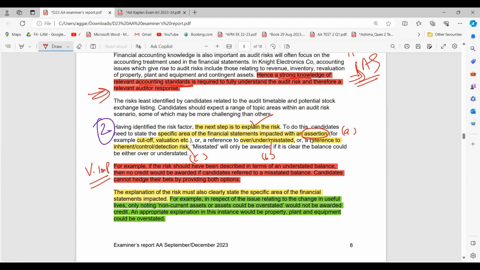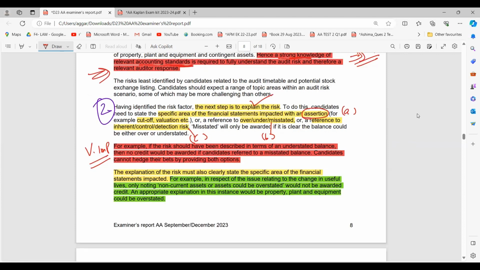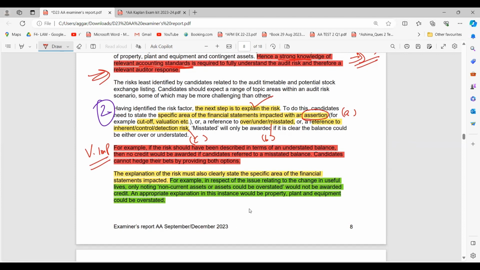For example, I'll give you an example. There's a very common audit risk, which is about your split between current liability and non-current liability when you've taken a loan. So if the company has taken a bank loan, there's a risk that the loan has not been split between current liabilities and non-current liabilities.